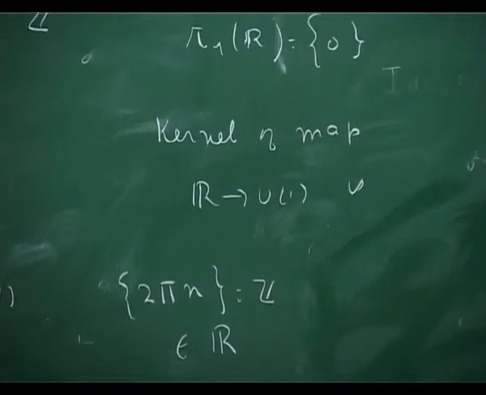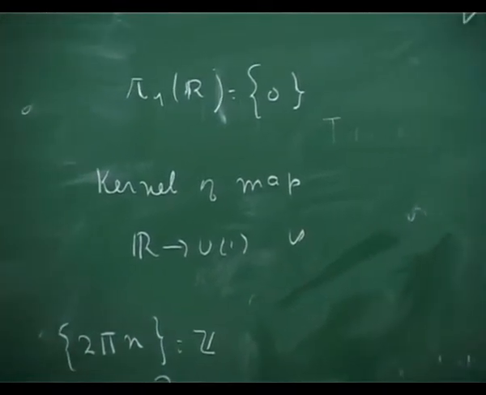So this is the simplest example of a universal covering space, which is also a group.